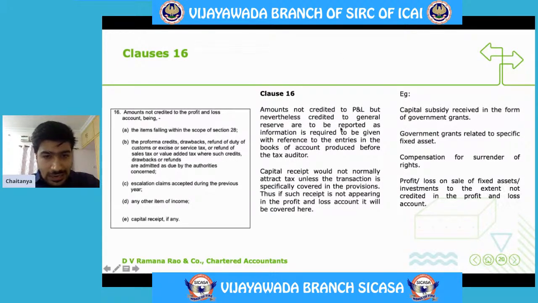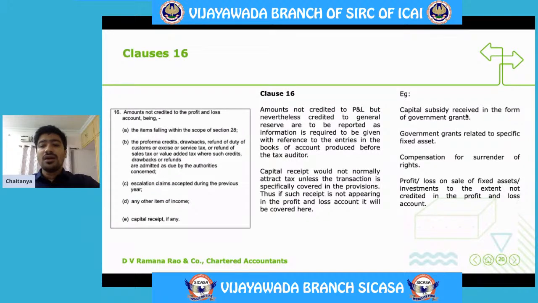Let us understand this with the help of examples. Say I have a capital subsidy received in the form of a government grant. Say I have set up my business in a remote or in a backward place. So government has given me a government grant in the nature of capital subsidy. What is it that we generally do? We will generally credit it to our reserve. But as per this particular clause, that information is required to be reported here.